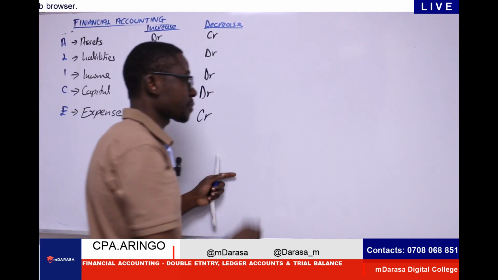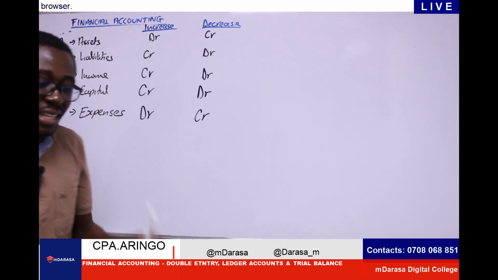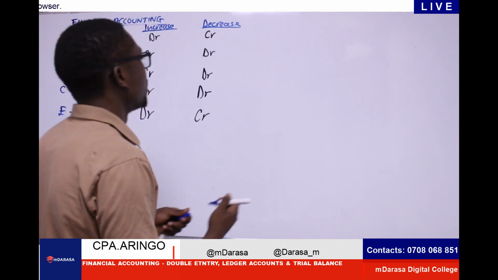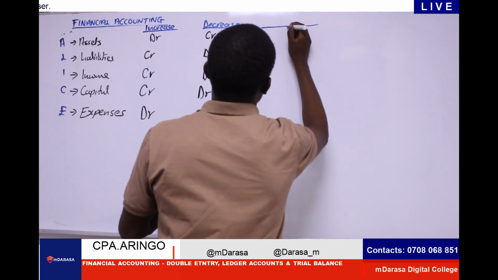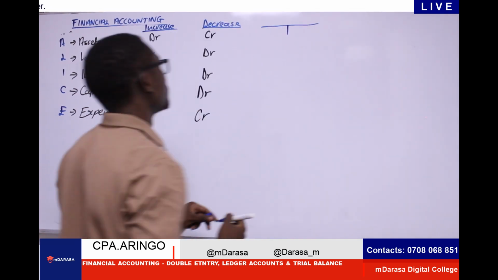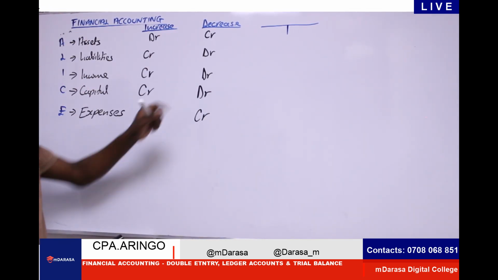So at any given point in time, whenever you're having an asset, always know that whenever you're preparing your ledger account, the balance brought down for assets will always be on the debit side.